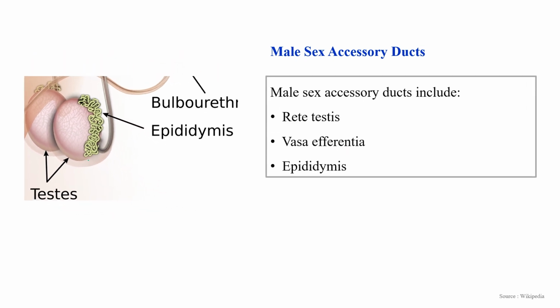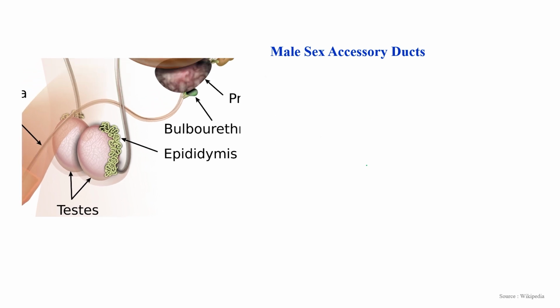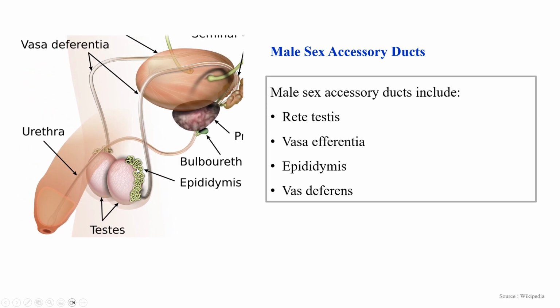These small vasa efferentia further connect with the epididymis. So the ducts are: rete testis, vasa efferentia, and then the epididymis. After the epididymis, it will connect with the vasa deferens. This is the epididymis and this is the vasa deferens.